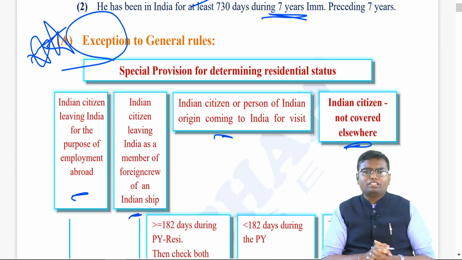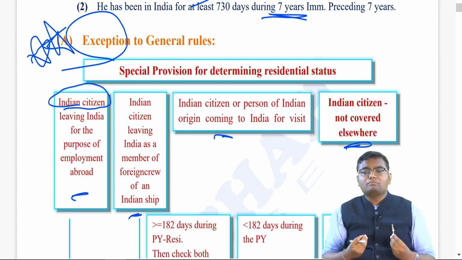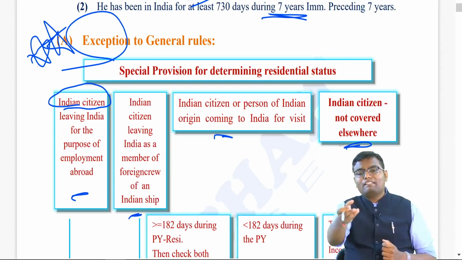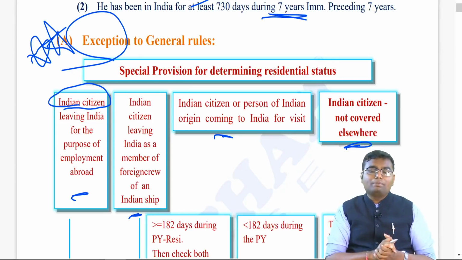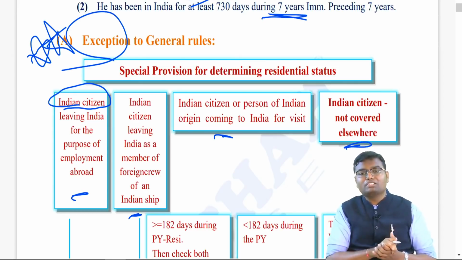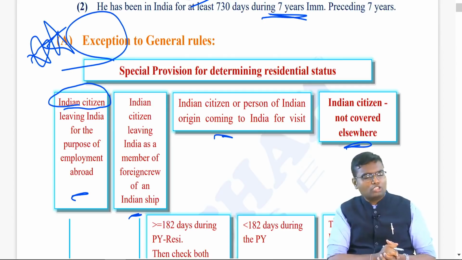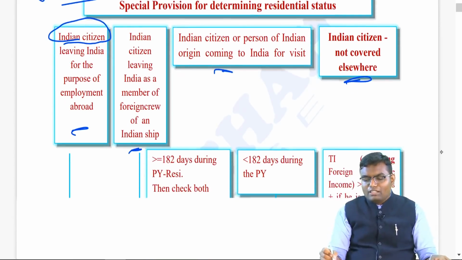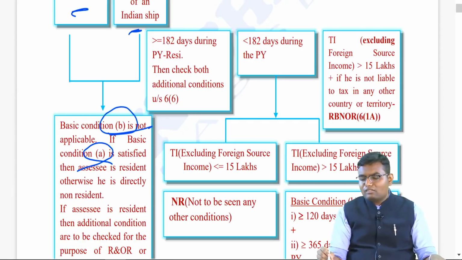The very first exception: you are an Indian citizen. Who is an Indian citizen? Who himself has taken birth in India or to whom the government has given express citizenship. If you are an Indian citizen leaving India for the purpose of employment abroad, and when I say the word employment, there is a judgment of Kerala High Court that it also includes business or profession. So when you are going to some other country to do a job or to start your business or profession over there, and you are an Indian citizen, while calculating your residential status during the previous year, check only basic condition A, that is of 182 days. Don't check condition B, that is of 60 plus 365.